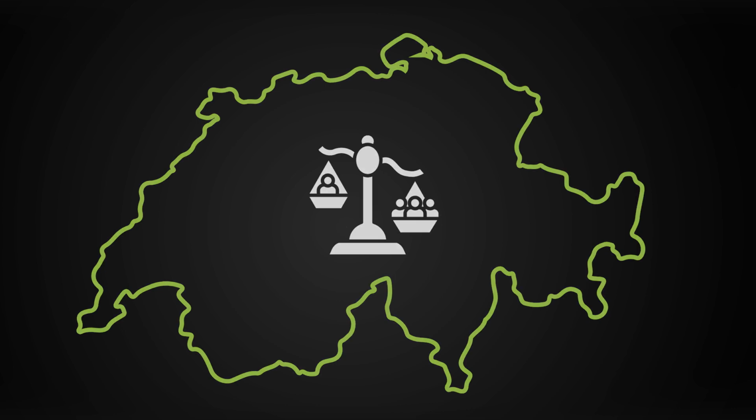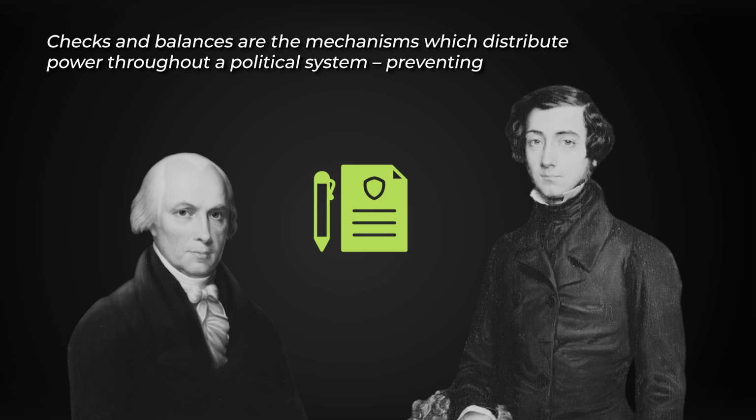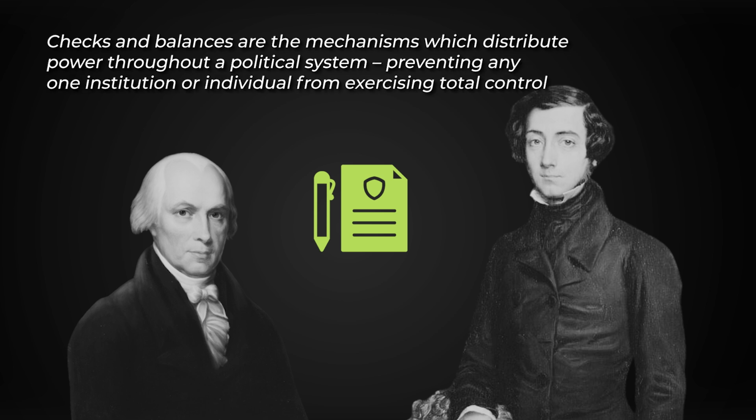Thinkers like James Madison and Alexis de Tocqueville recognized this threat early on, which is why they advocated for systems of checks and balances to prevent majorities from imposing harmful policies on minorities. Nevertheless, it seems that no number of safeguards can prevent it from happening today.